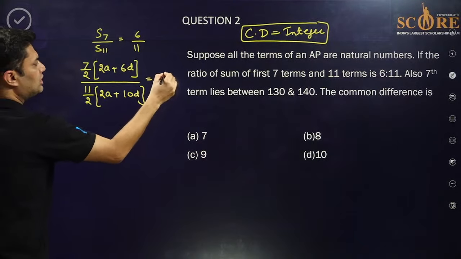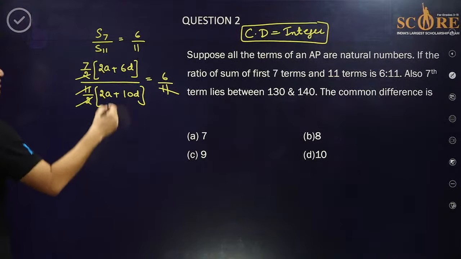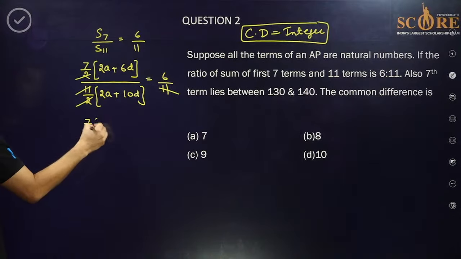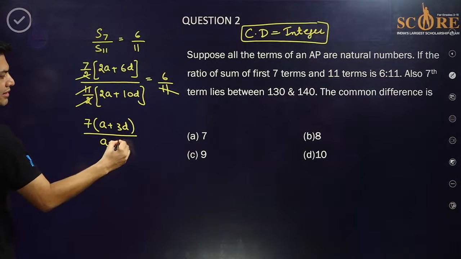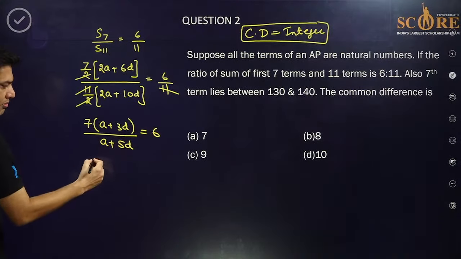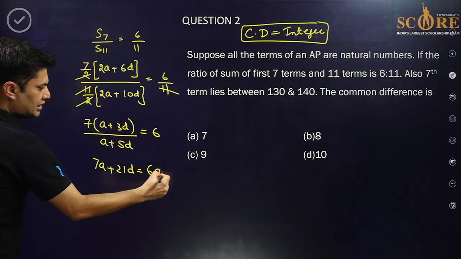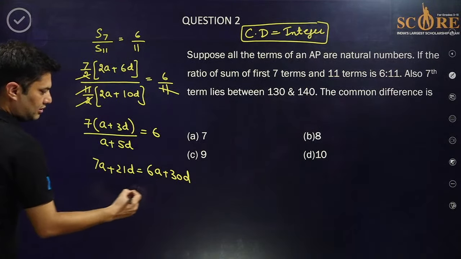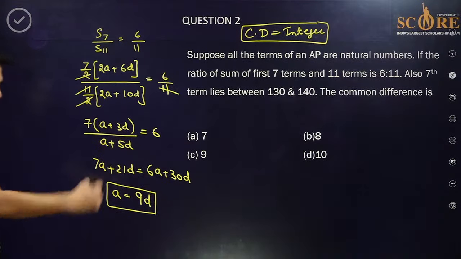And that is given in the question as 6 by 11. So 2 cancelled, 11 cancelled. Here also 7 into (A plus 3D) upon (A plus 5D) is equal to 6. Now if you cross multiply, 7A plus 21D is equal to 6A plus 30D. So A is equal to 9D is the relation between A and D.